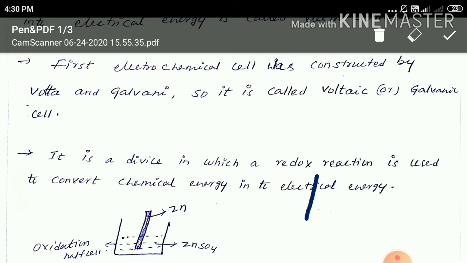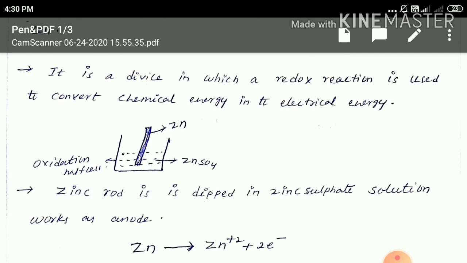For example, a zinc rod is dipped in zinc sulfate solution in one of the containers. It is one of the half cells.